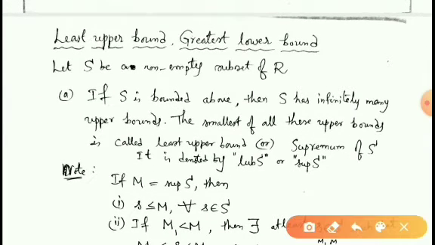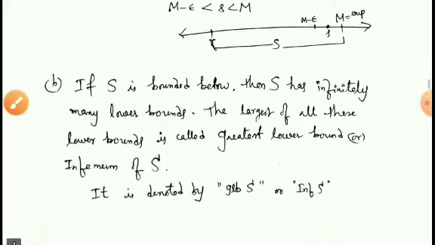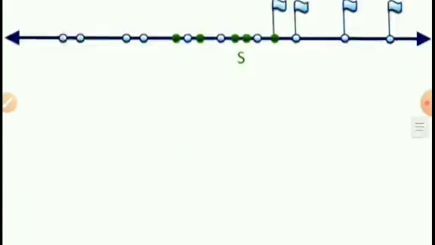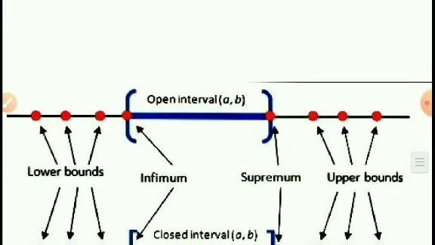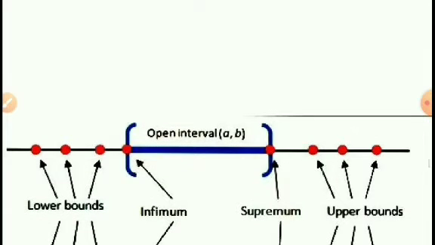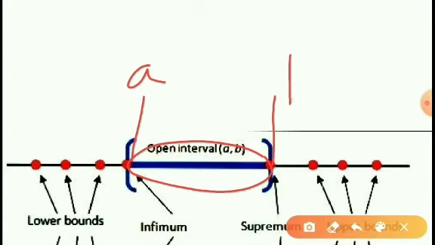So, least upper bound, greatest lower bound. What are least upper bound and greatest lower bound? Let us see with some example. Consider the open interval AB. Suppose that this is A and this is B. This is the open interval AB. That means all the elements lie between A and B.